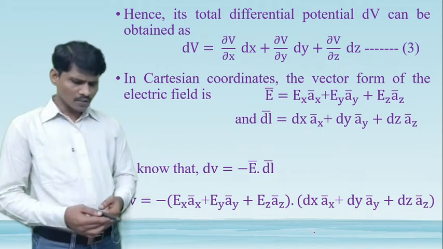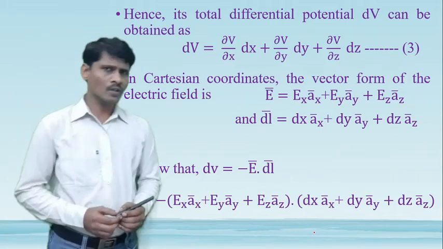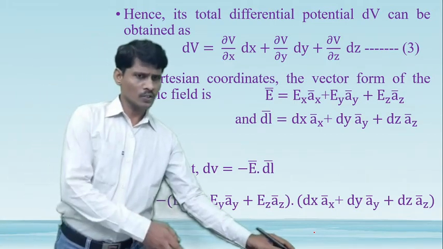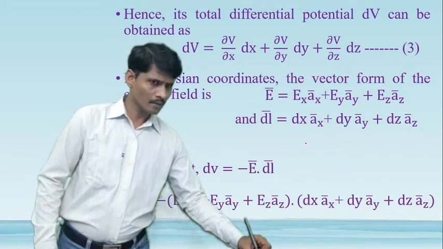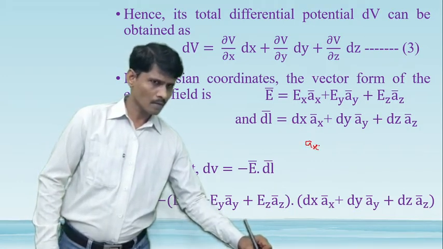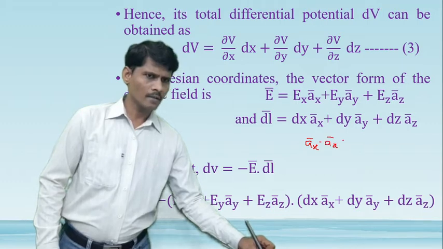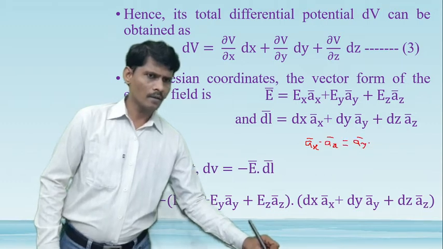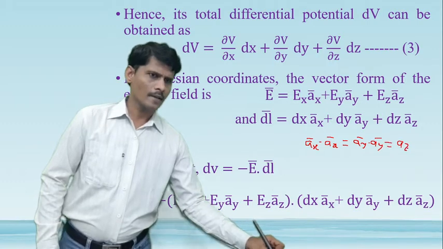We know that the dot product of the same unit vectors is unity and the dot product of different unit vectors is 0. That is, ax bar dot ax bar is equal to 1, ay bar dot ay bar is equal to 1, and az bar dot az bar is equal to 1.